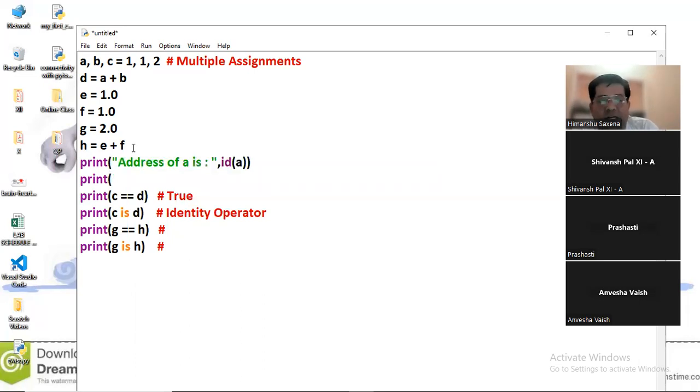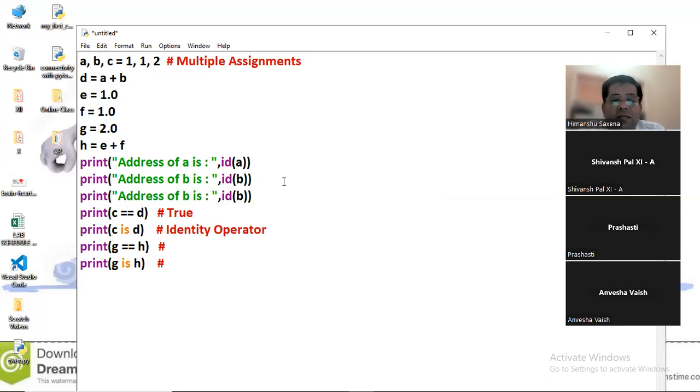I'm copying the statement, and in place of A I'll type B. Why I'm displaying the address is to make you understand why the result is coming different.